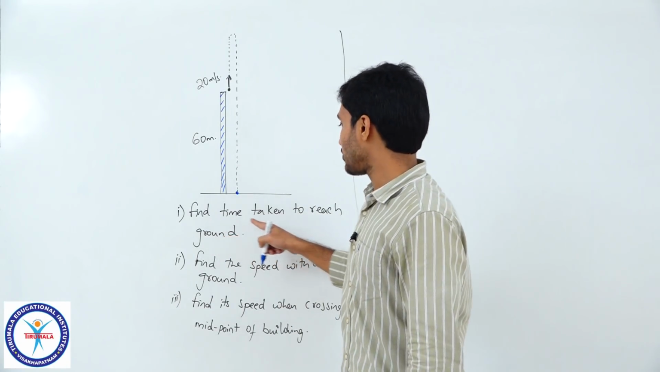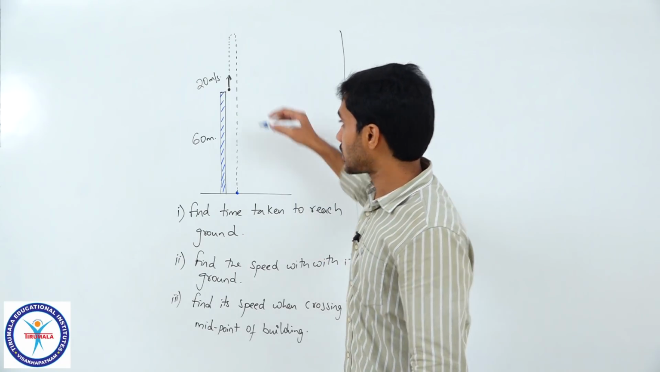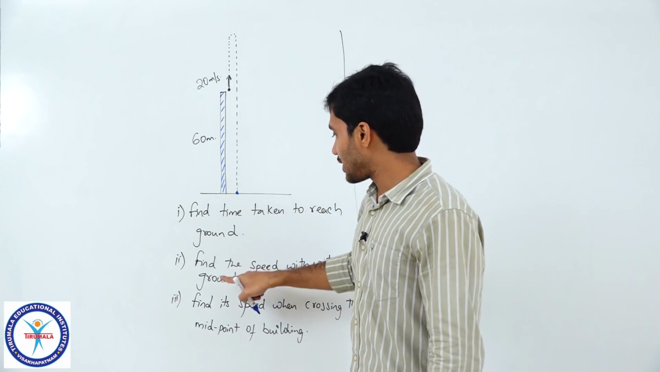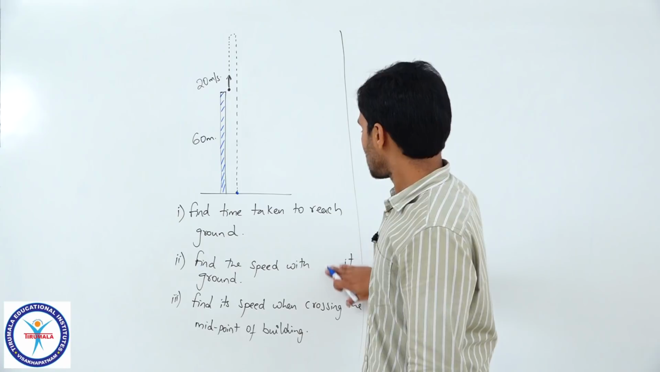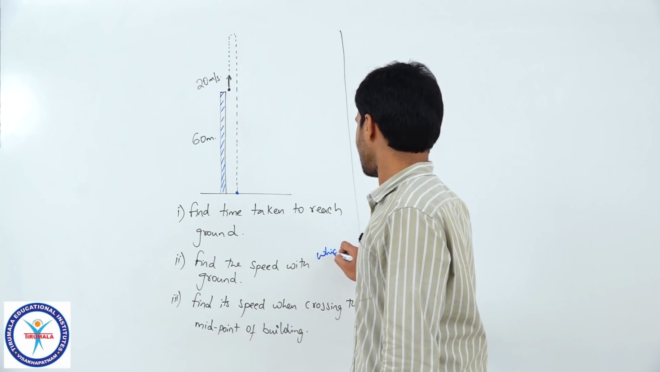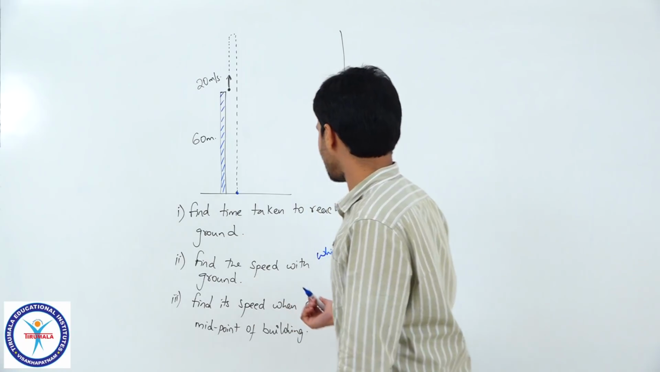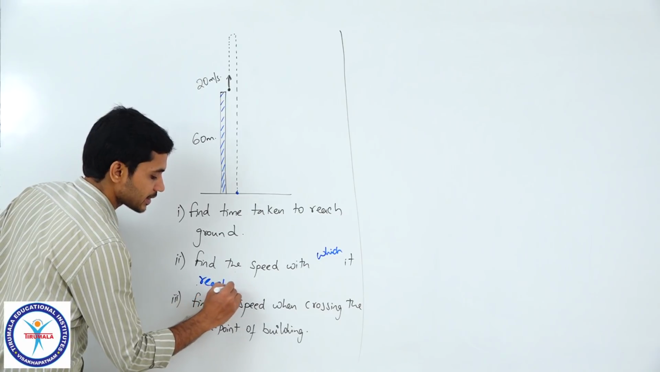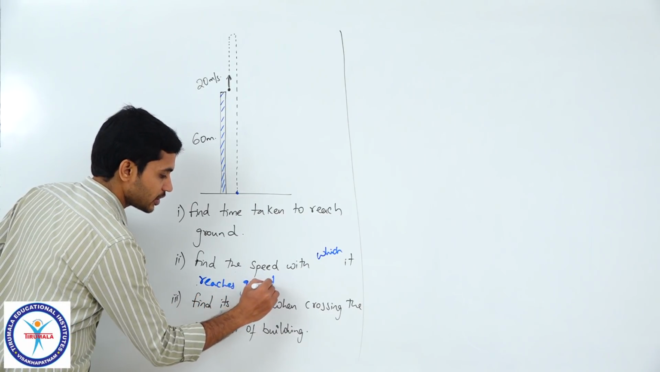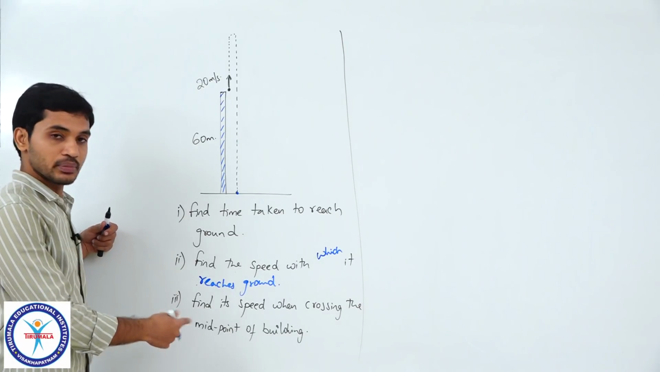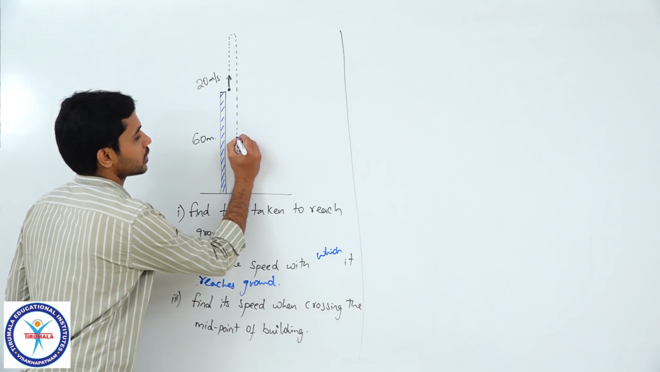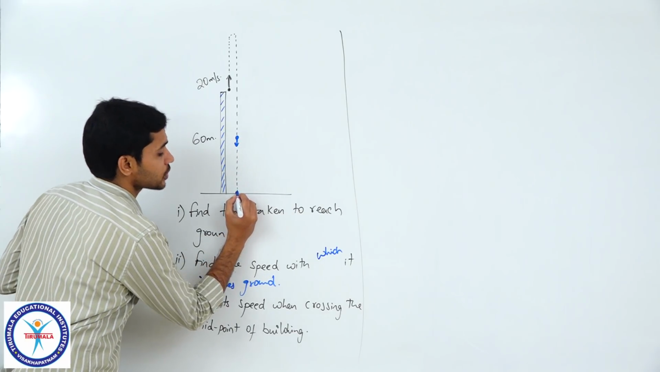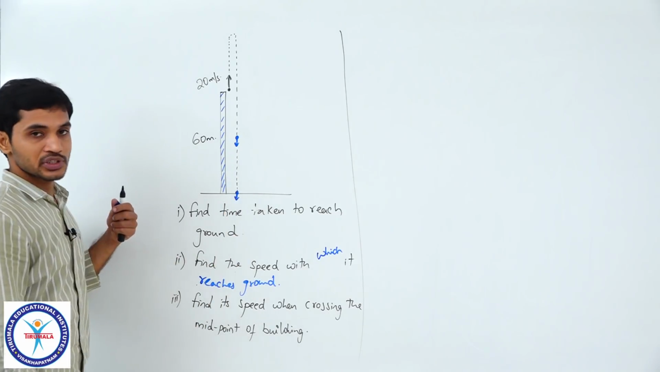So, we need to find the time taken to reach the ground. The time taken for this complete motion is what we have to find first. Then we need to find the speed with which it reaches ground. That is what we need to find next, and finally, we need to find out the speed when it is crossing the midpoint. The midpoint would be somewhere over here. When it is crossing this position, what would be its speed? These are the questions which we need to calculate.